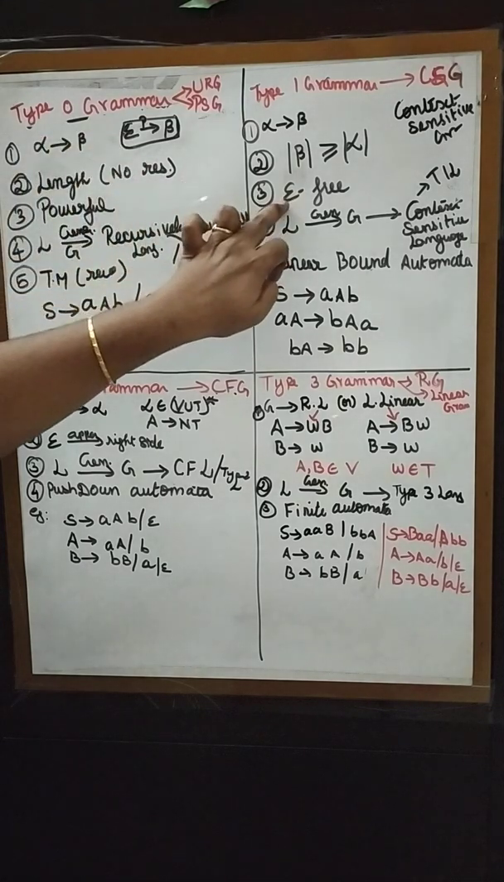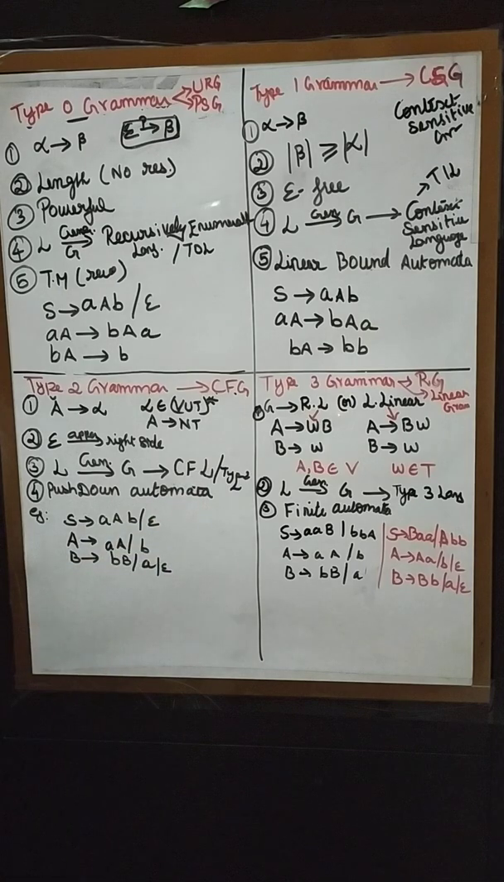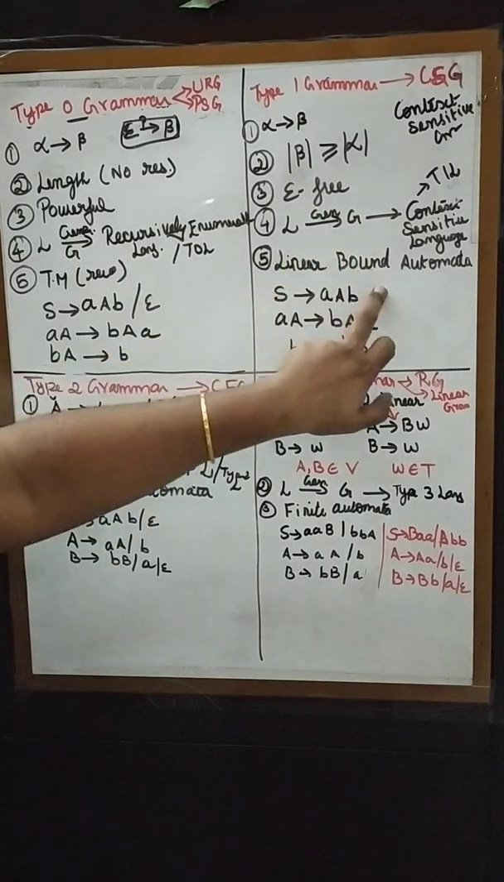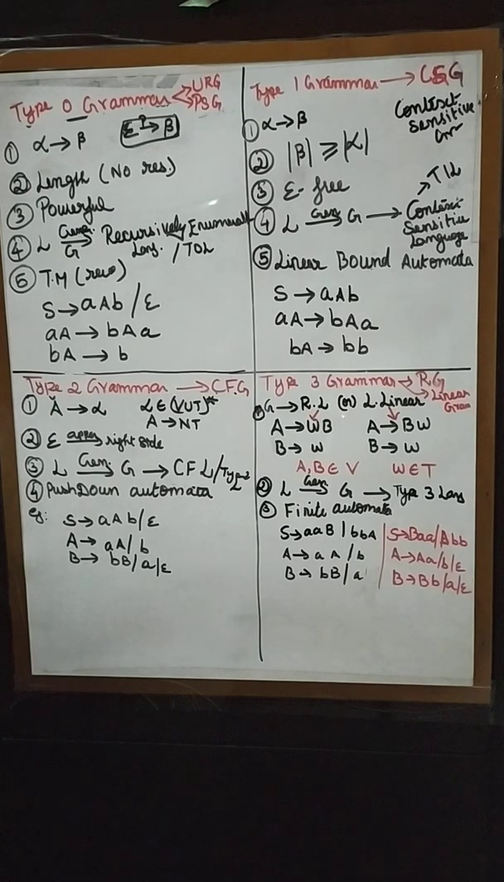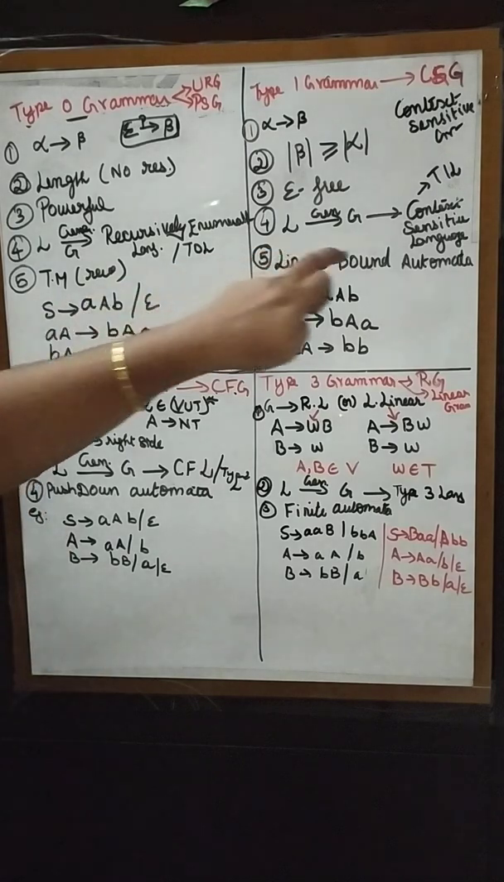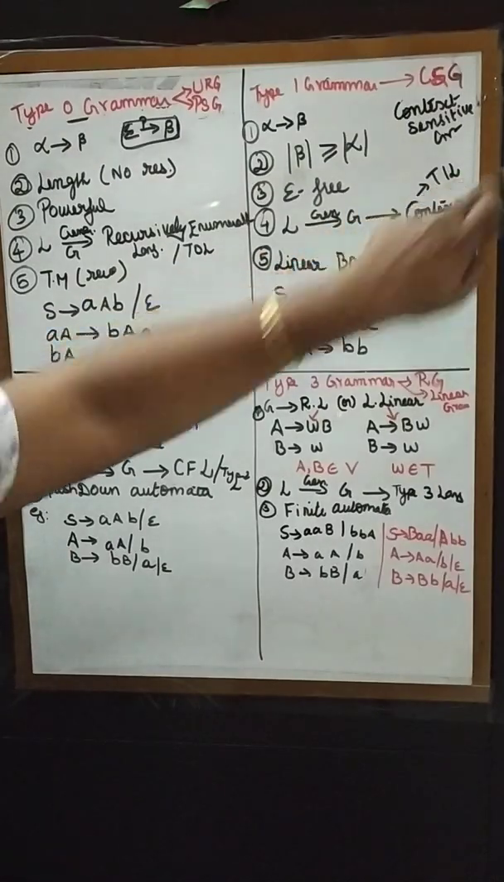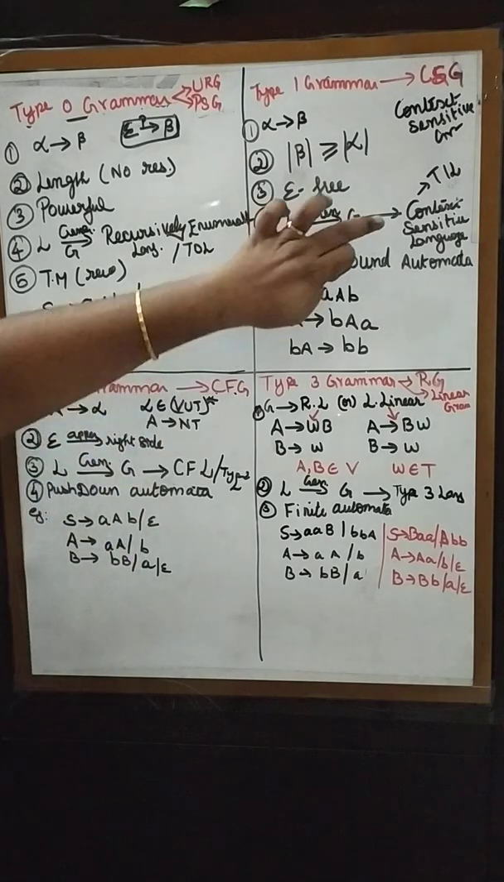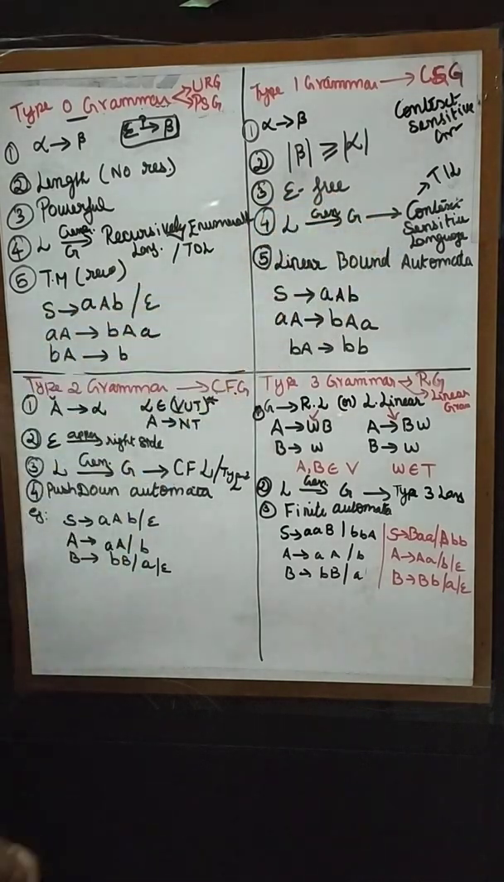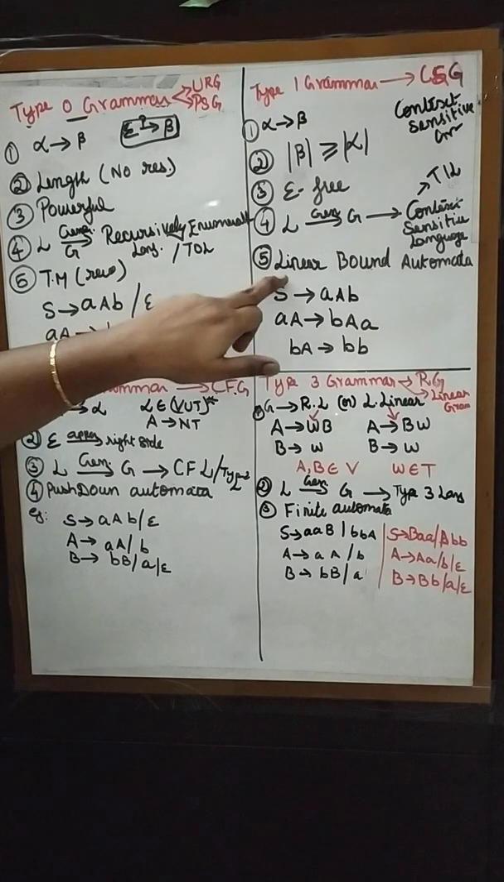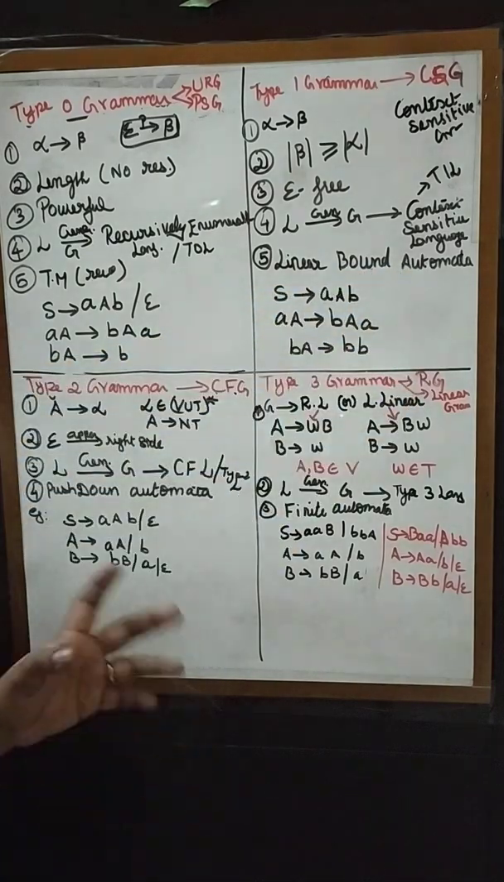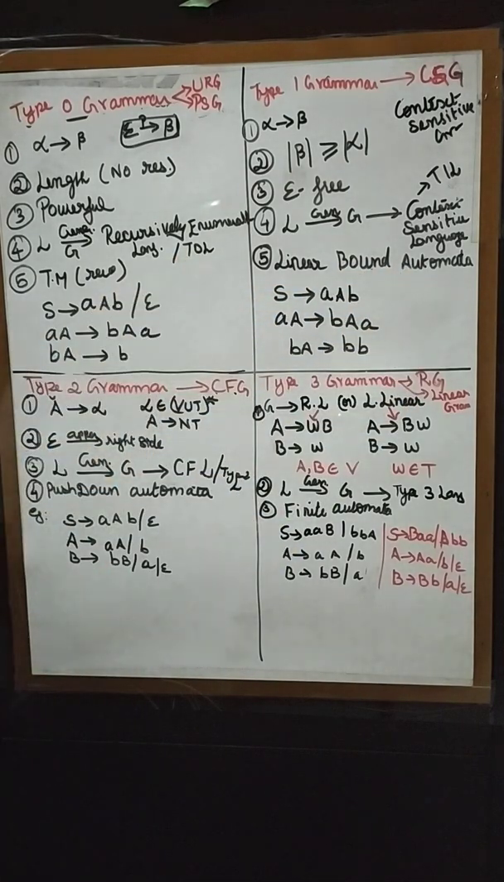So this grammar is said to be epsilon free. One more thing, you cannot have epsilon on the left hand side or on the right hand side. That is why it is called epsilon free grammar. The language generated by this grammar is said to be type 1 language, or otherwise called context sensitive language. And which machine can recognize it? Linear bound automata is the machine that recognizes these languages.